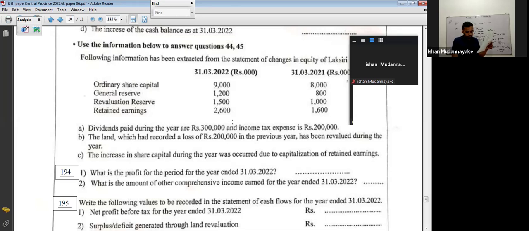194. First one: what is the profit for the period for the year ended 31st March 22? Next one: what is the amount of other comprehensive income earned for the year ended 31st March 22? Try to get the answer for 194.